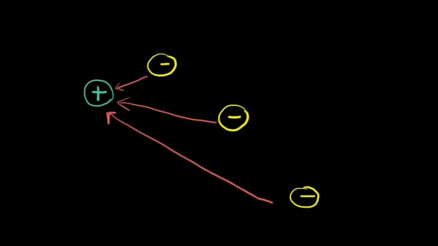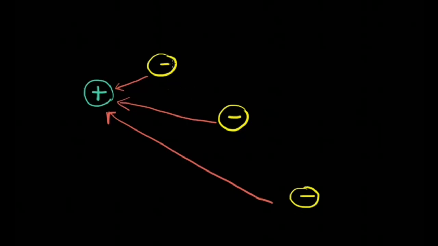Electric fields are similar. Let us consider a charged particle here. We all know that like charges repel each other and unlike charges attract each other. So this positively charged particle will attract negatively charged particles kept in its vicinity. I have three negatively charged particles here, each kept at a little more distance than the other. Now this positively charged particle is going to attract all these three negatively charged particles, but the attractive pull felt by the nearest negatively charged particle would be more as compared to the other two. So we see as the distance from this positively charged particle increases, its attractive pull or its influence decreases.